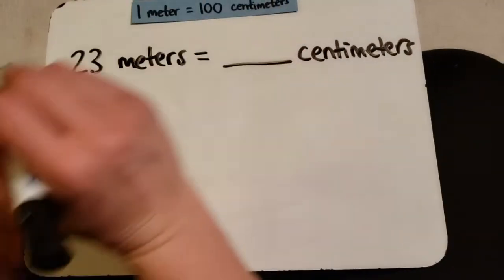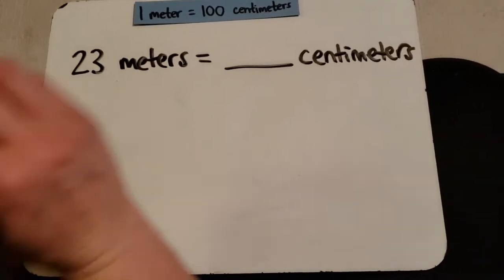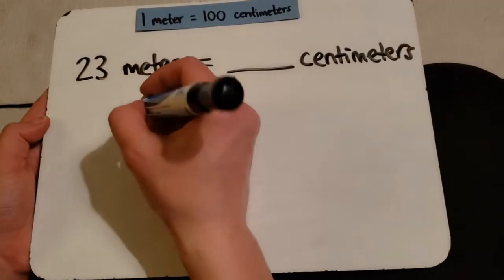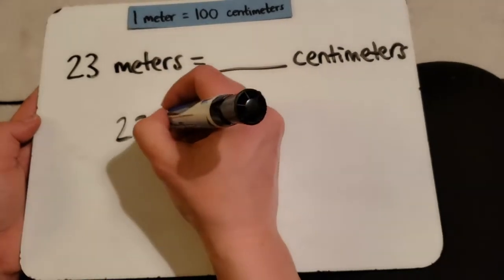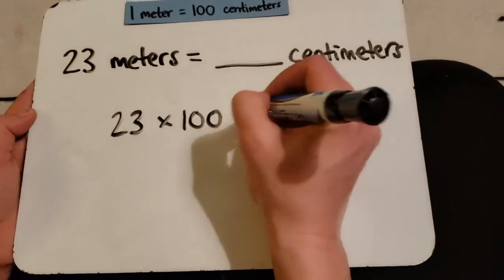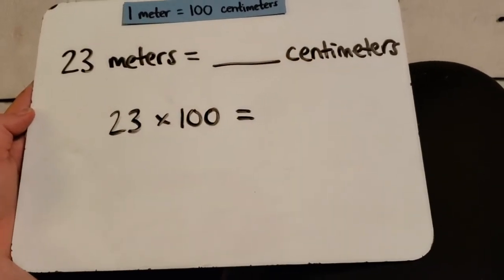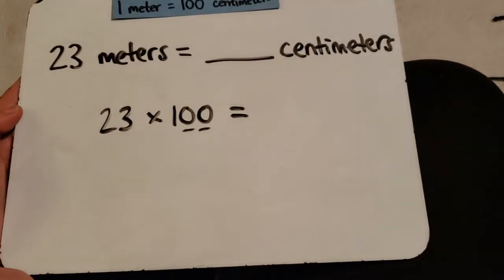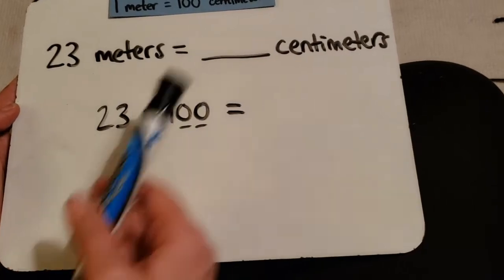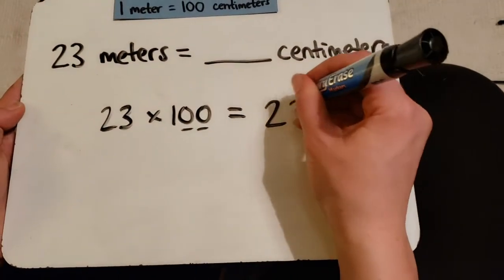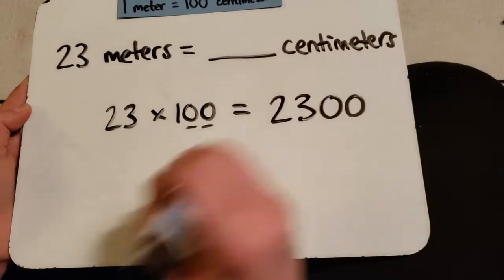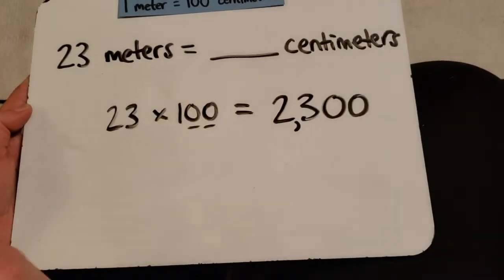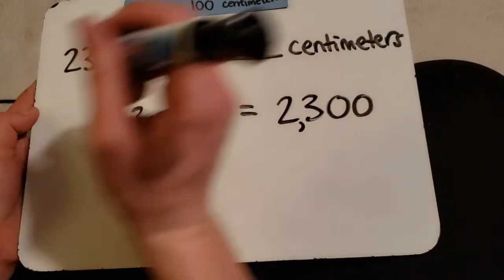Where there's 100 times the amount. So we have 23 times 100. And we can use our quick trick. How many zeros? 1, 2. 2,300.